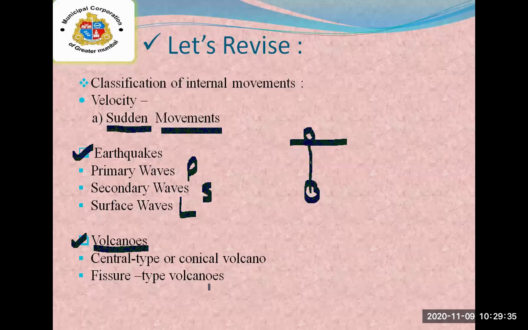Just keep in mind there are three tenses in English; in the same way there are three types of volcanoes according to periodicity. The first is active volcanoes, the second is dormant volcanoes, and the third is extinct volcanoes.